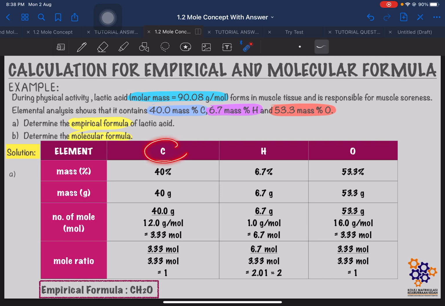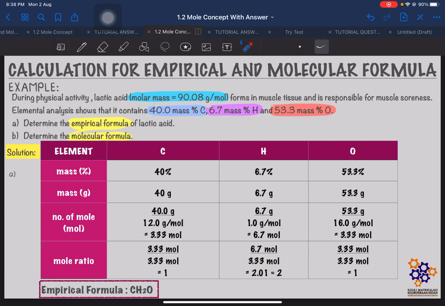So for carbon atom, the number of mole is 3.33. Divide by the smallest one, 3.33. So you will get the mole ratio 1. Okay, for hydrogen, you will get 6.7 divided by 3.33. So you will get 2.01. So we can round it off to be 2.